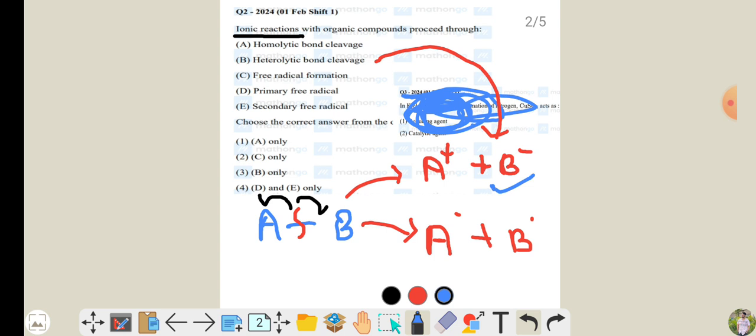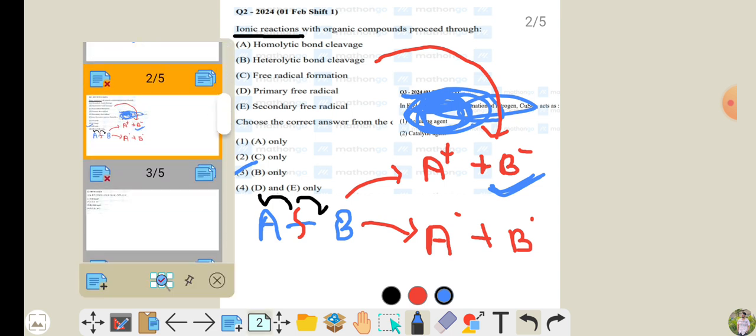They are talking about this reaction. Are you getting the point? Obviously, if it is an ionic reaction, heterolytic bond cleavage will happen. No other possibility is there. Radicals always form only when light is given. So can you tell which is the correct answer? The third option is the correct answer. I hope it is clear now. If any doubt is there, you can ask in the doubt session, or basically comment so that I get to know.